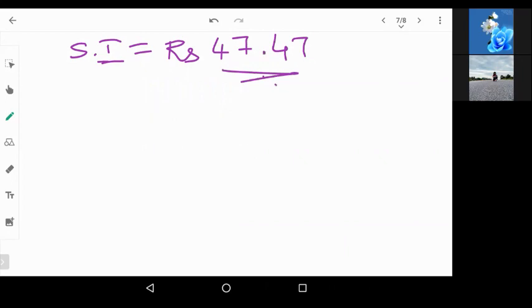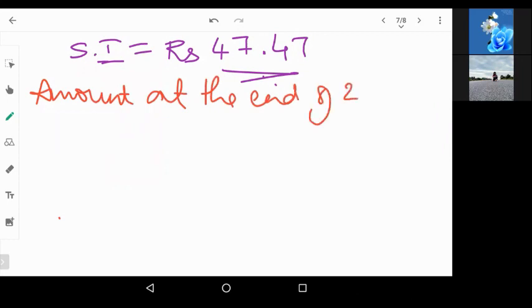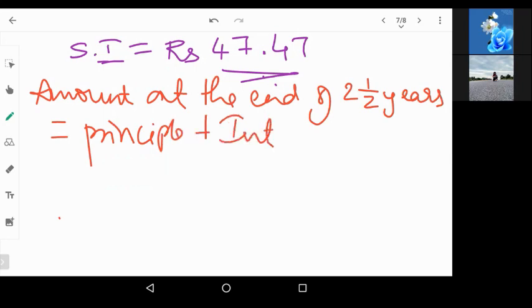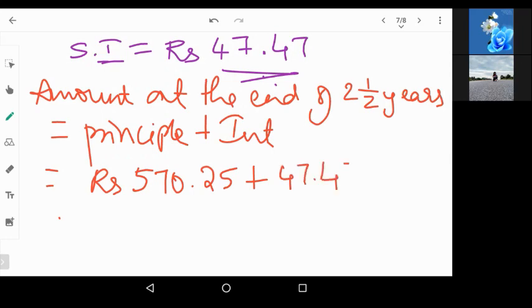47.47. But the question they have asked, we have to find out the amount also. So amount at the end of 2.5 years is equal to principal plus interest. So what was the principal? 570.25 plus 47.47.